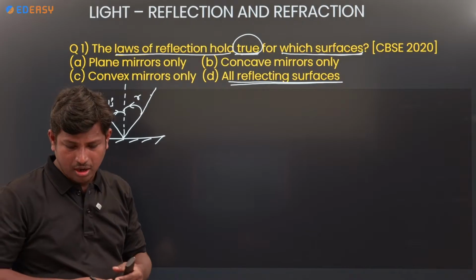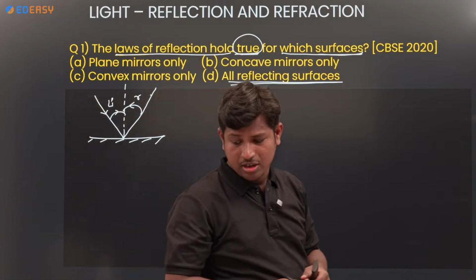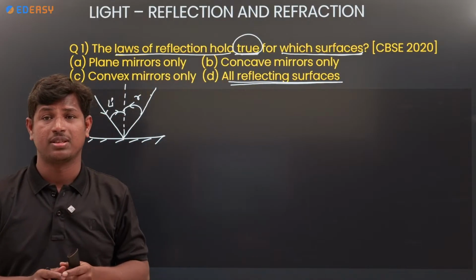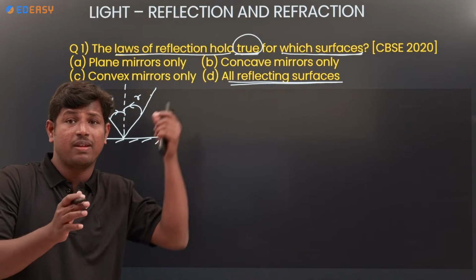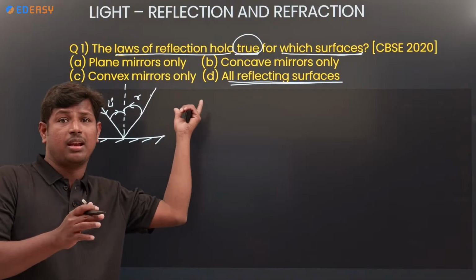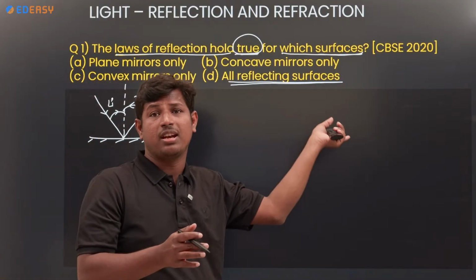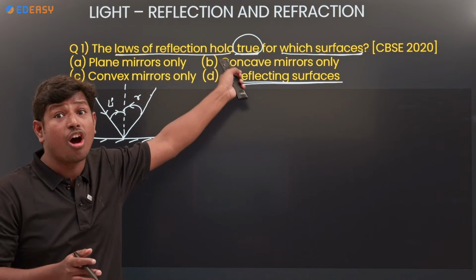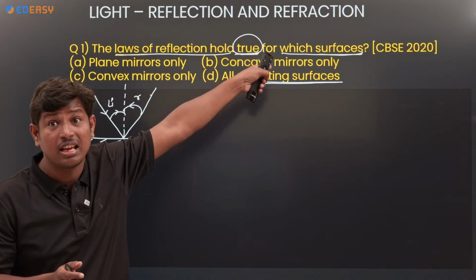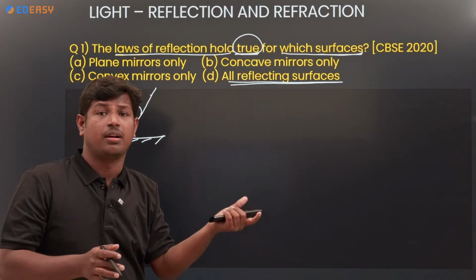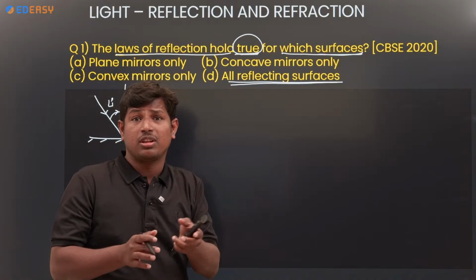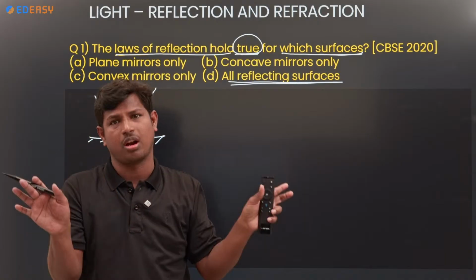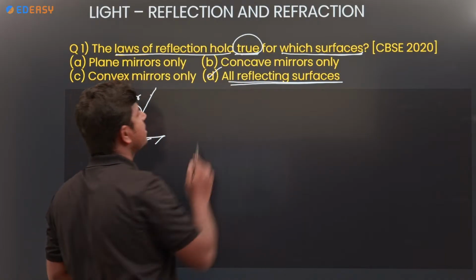Here is a question from the chat comment section. Why is it applicable for all surfaces? Very good question, beta. You also get the same doubt, na? Sir, previously you said only regular surfaces form the image, the others do not form the image. But here the question is about the law of reflection, not the image, whether real or virtual. They are asking whether the law of reflection is applicable or not. So it is applicable for all reflecting surfaces.